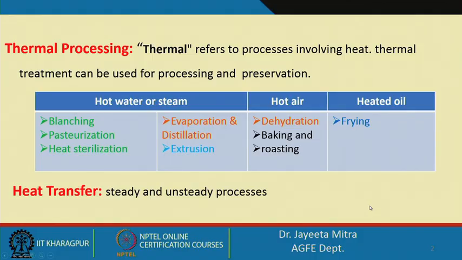Now, when we talk about heat transfer, we know that there are two modes, either steady state or unsteady state heat transfer. In certain food processing operations, we use steady state heat transfer. That means whatever heat is coming into the system or the control volume we are discussing, the same rate of heat is going out of the system.